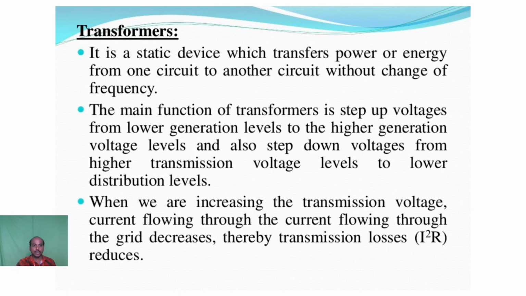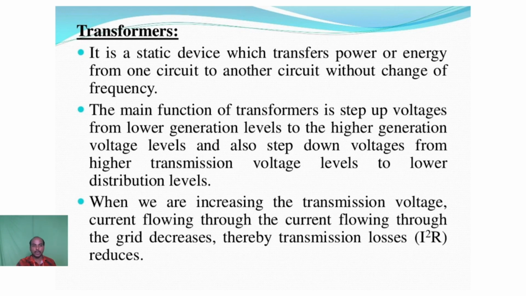In a step-up transformer, the primary winding voltage will be around 6.6 kV or 11 kV, and the output of the step-up transformer is around 110 kV, 220 kV, or 765 kV. The second type of transformer is the step-down transformer.